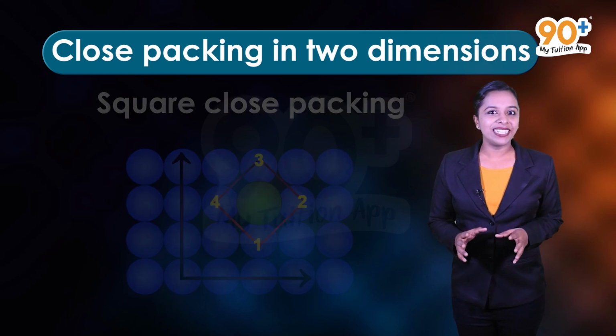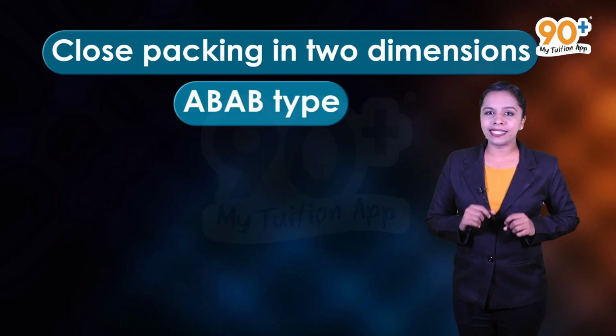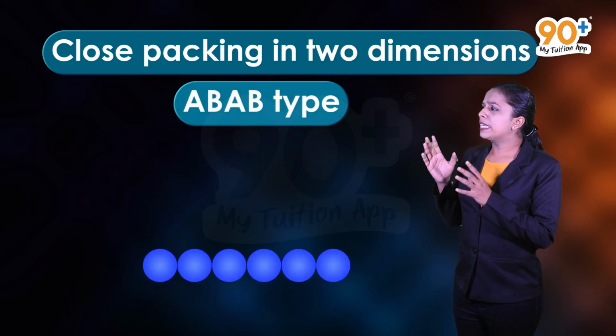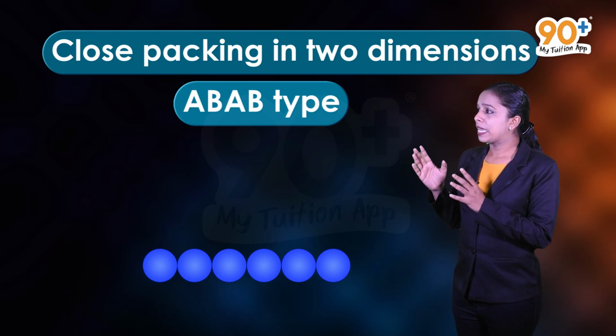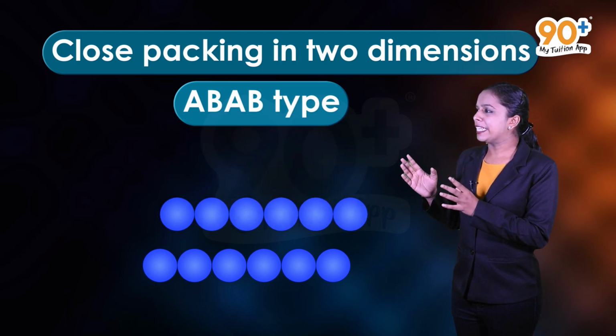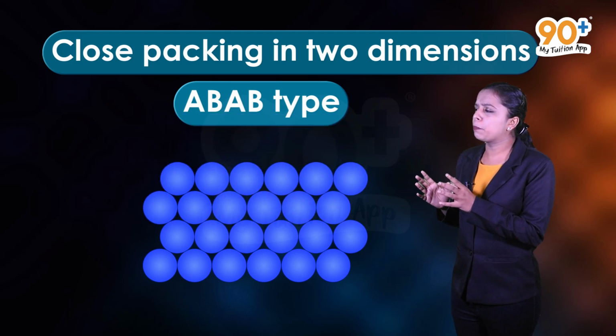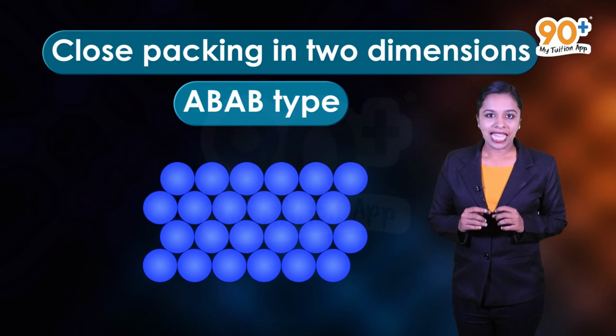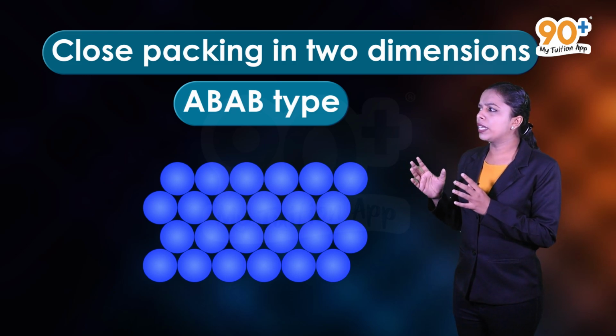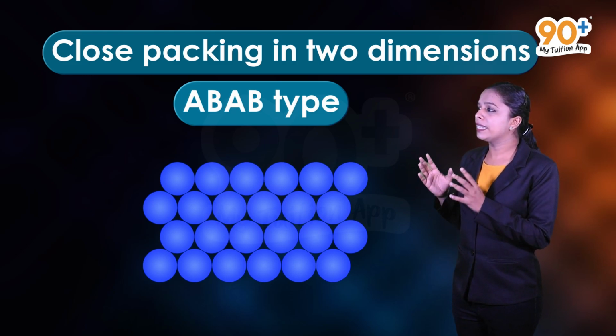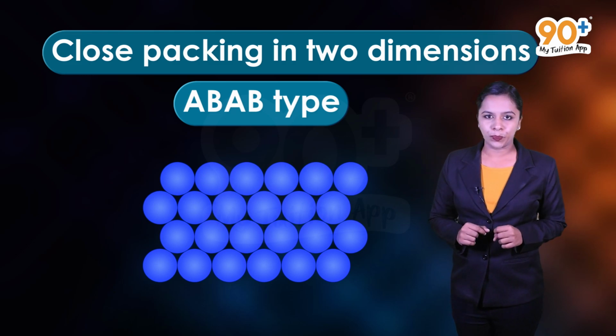Moving to the next one, that is ABAB type. Here, the second row may be placed above the first one in a staggered manner such that its spheres fit in the depressions of the first row. And the spheres of the third layer are placed in the depressions of the second row.